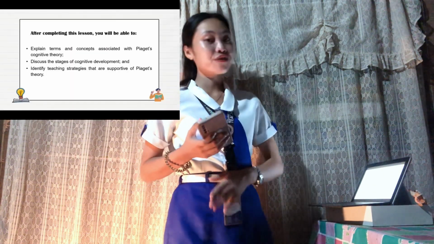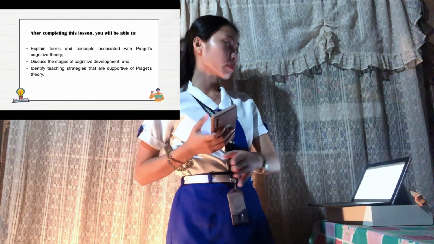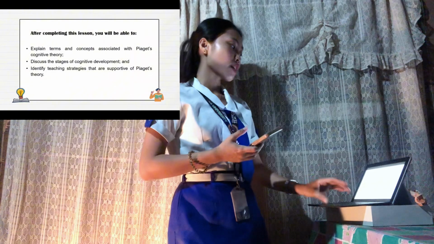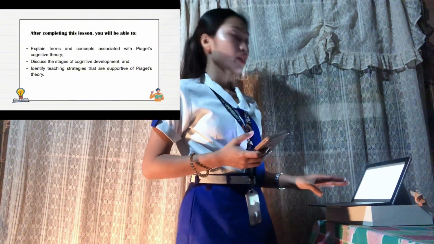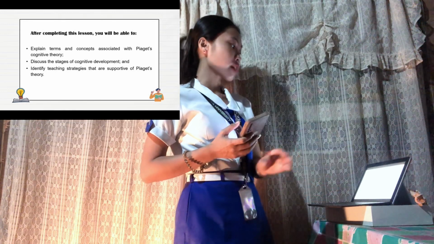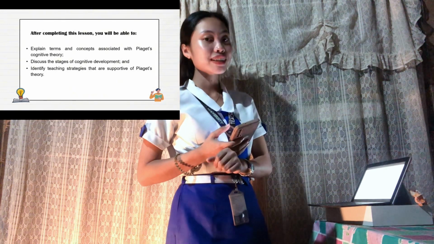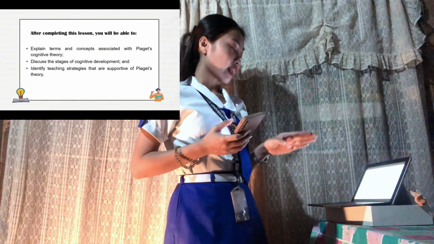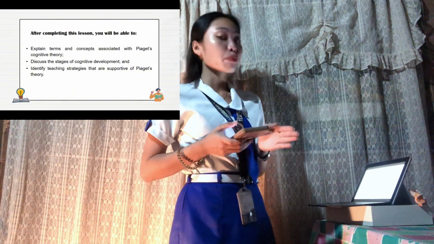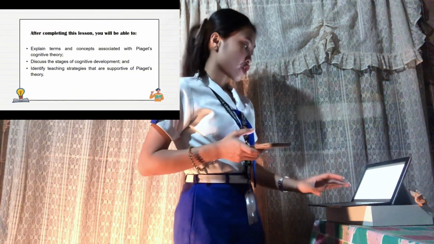So before we proceed, let's first identify our learning outcomes for this lesson. First, after completing this lesson, you will be able to explain terms and concepts associated with Piaget's cognitive theory. Second, discuss the stages of cognitive development. And the third and last one is identify teaching strategies that are supportive of Piaget's theory.